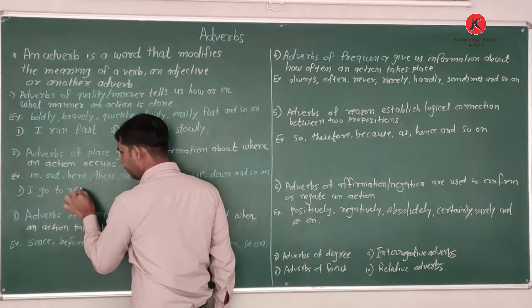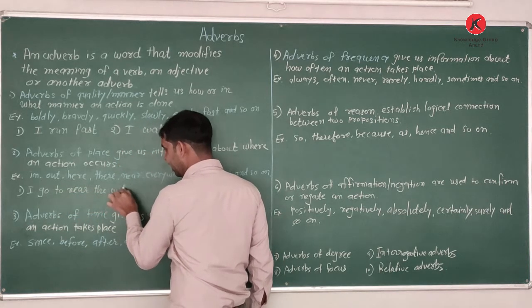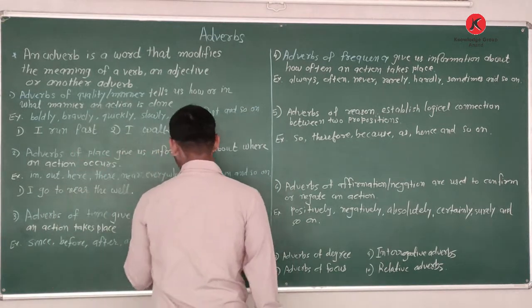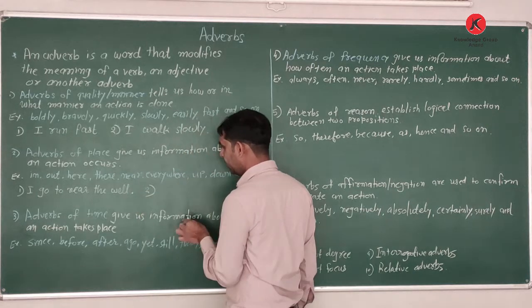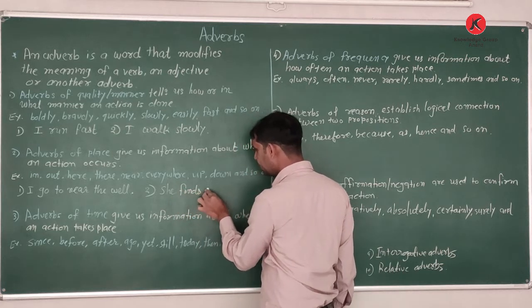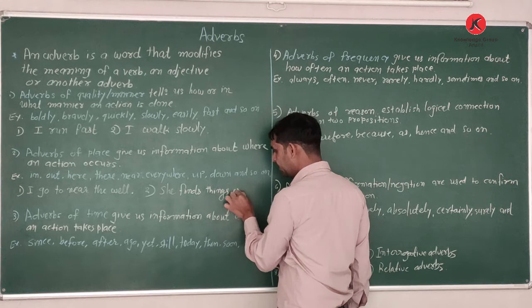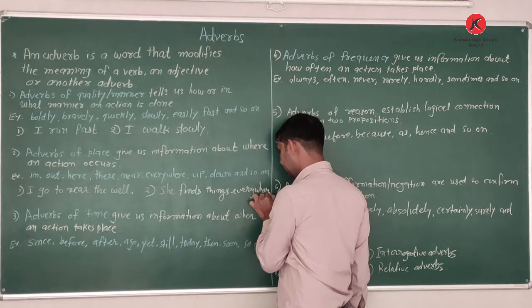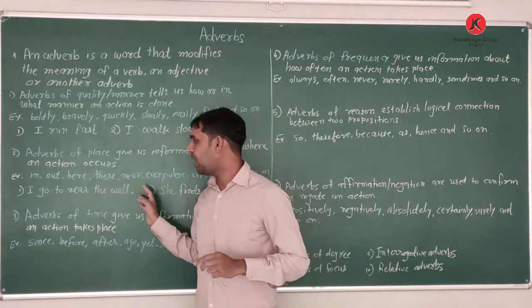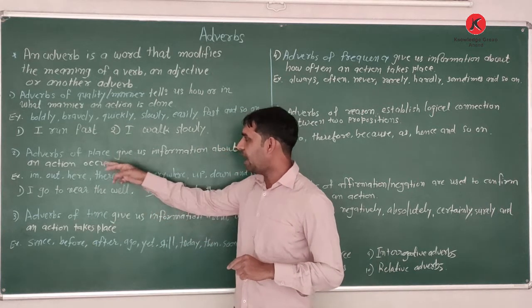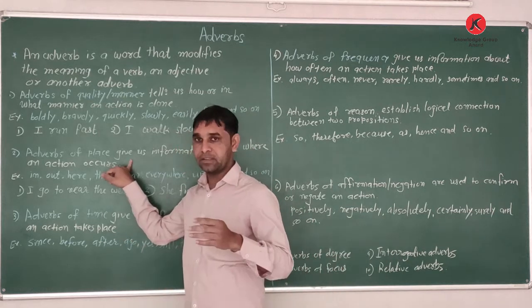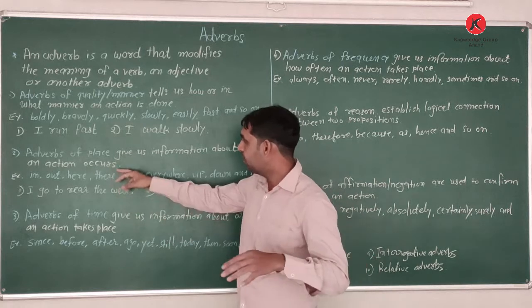He goes near the well. She finds things everywhere. So these are the words we use as adverbs of place. They give us information about the place where an action occurs.